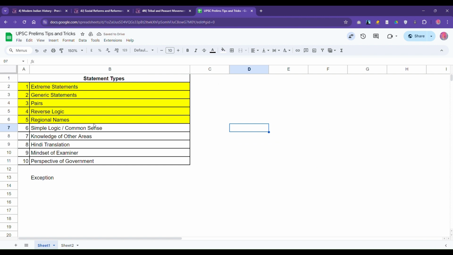Apart from the first five categories, there will be some questions which you can answer just on the basis of simple logic or common sense, as we say. There are many examples in this category. I'll not discuss all of them, but some, especially from the last one or two years.